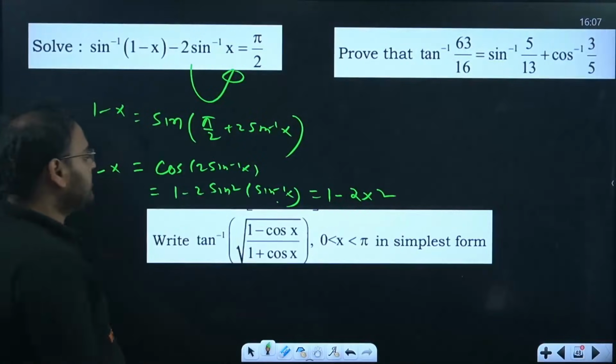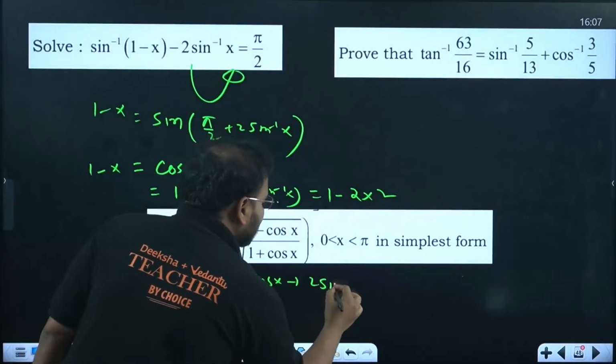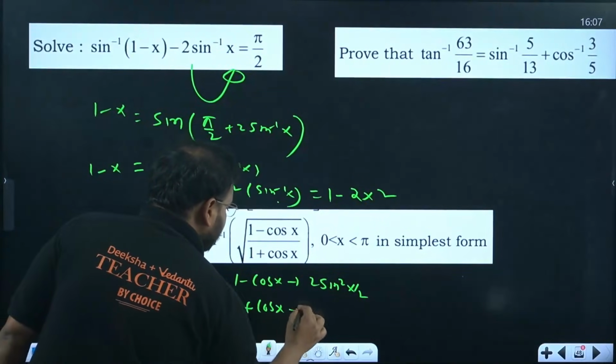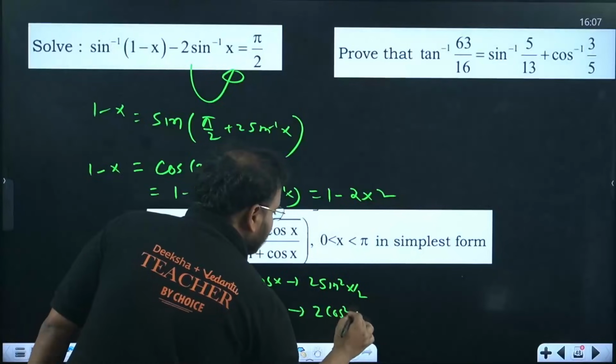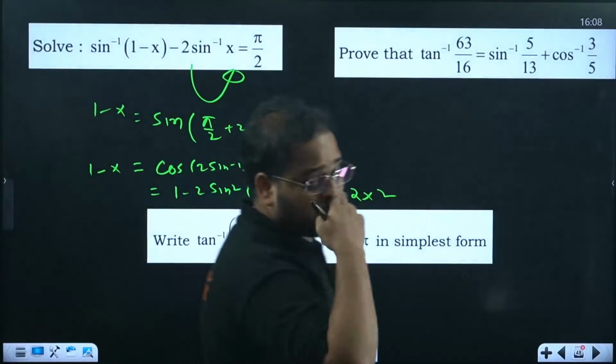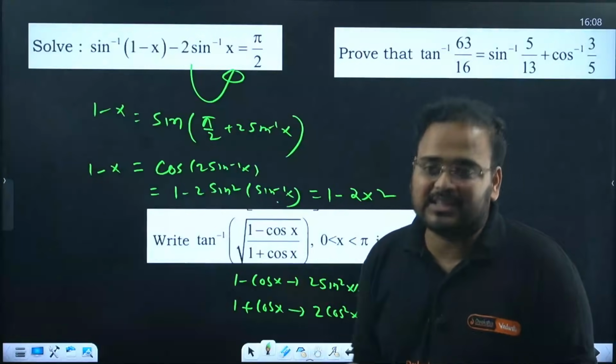Okay, so this question, use 1 minus cos x as 2 sine square x by 2 and 1 plus cos x as 2 cos square x by 2. What I'm doing over here is giving you a hint how to go about this question, because usually we know how to solve it, but we get stuck knowing how to start the problem, right?